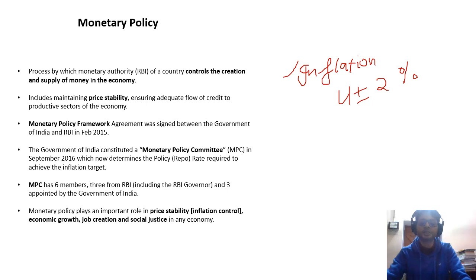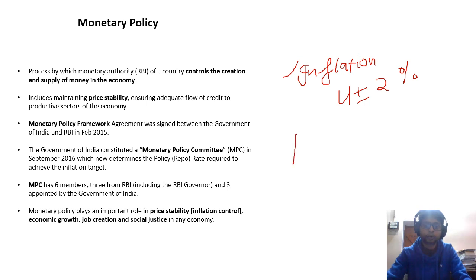For inflation, the government has already put this band as 4 plus minus 2%, in consultation with RBI. For keeping this inflation in control within this band, on the basis of the consumer price index, that is the retail inflation we take into picture in India now, so that inflation does not go less than this band and not more than this band.